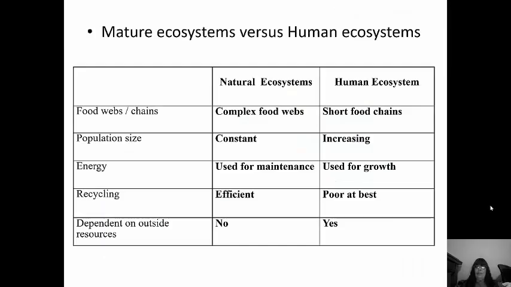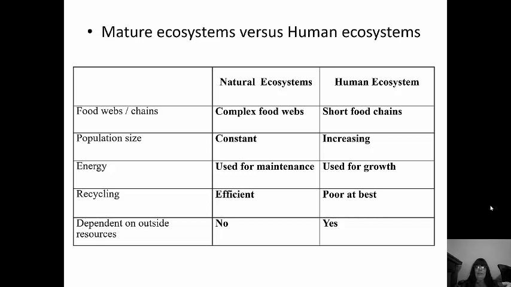Here's a chart to help you try to keep everything straight between natural ecosystems versus human ecosystems. Natural ecosystems, we're talking about those in nature. Human ecosystems, of course, we're talking about the ones that involve humans. Natural ecosystems are complex food webs, while human ecosystems are relatively short food chains. Natural ecosystems have a constant population size, whereas human ecosystems are increasing. In natural ecosystems, energy is used for maintenance. In human ecosystems, energy is used for growth.